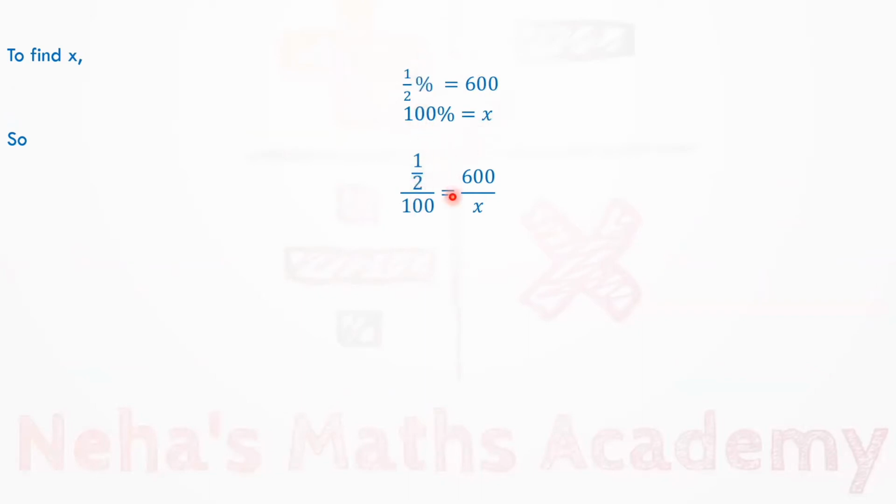0.5 upon 100 is equal to 600 upon X. So by just doing cross multiplication, we will get X is equal to 1,20,000. That means his sales in the month is rupees 1,20,000.